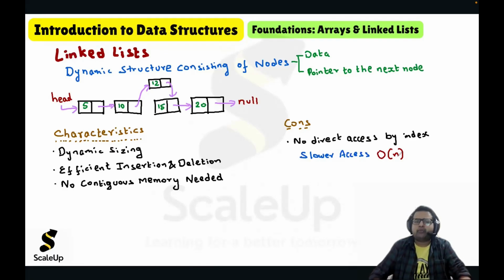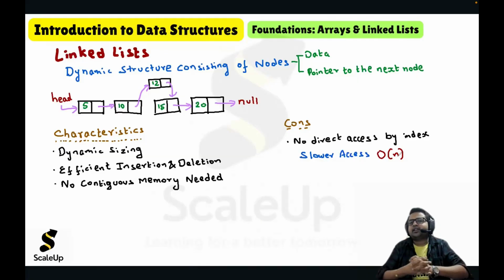And you know that big O talks about worst case. So here we are talking about worst case. What will be the worst case? Worst case will be accessing the last element. And how much time will it take? It will be order of n, because if I have 100 elements, the time will be based on that only, order of n, big O n. So we saw array and linked list.